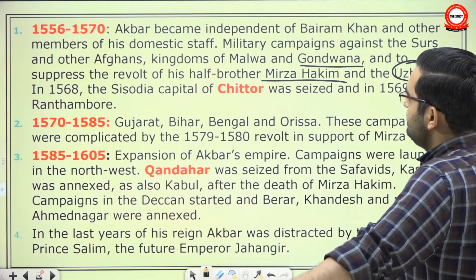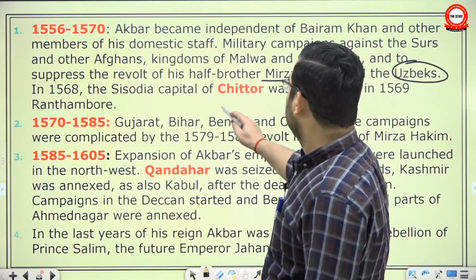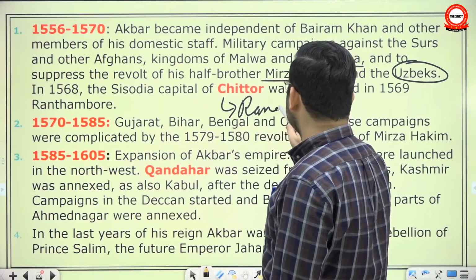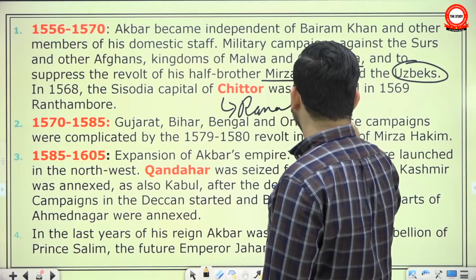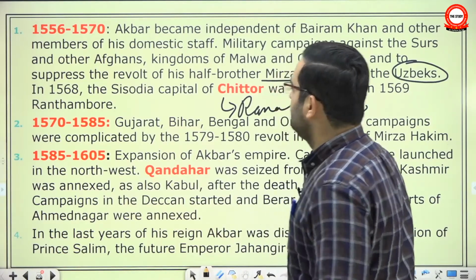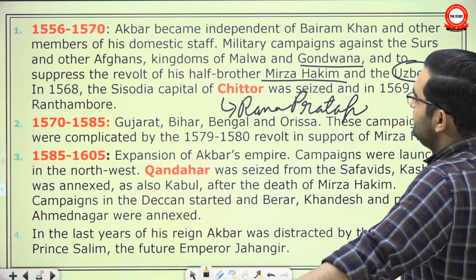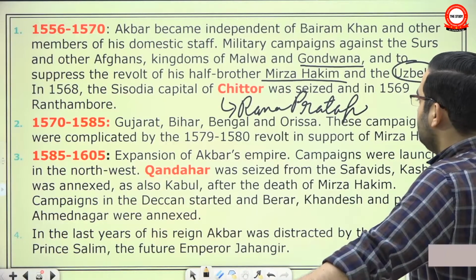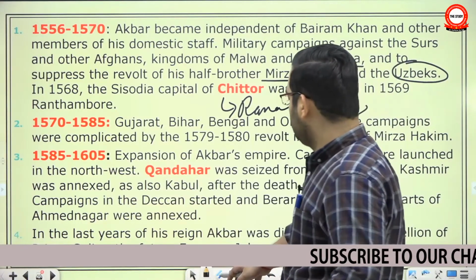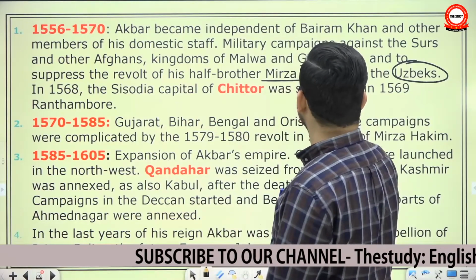In 1568, the Sisodia capital of Chittor was seized, and 1579, here the famous siege, this was the capital of Maharana Pratap. From here, the Maharana Pratap had to eventually leave, and then sometime later they had the monumental Battle of Haldighati.